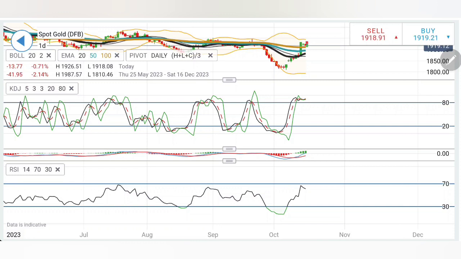On the downside, I will recommend you to sell at 1918, but then be careful of 1914, 15 as the first resistance, 1908, 10. Then the next strongest resistance for the day is towards 1900, 1904. Below that, the bears might take over and you have to trade with caution. Trade accordingly, trade profitably. Stay tuned with the next update before the US session.